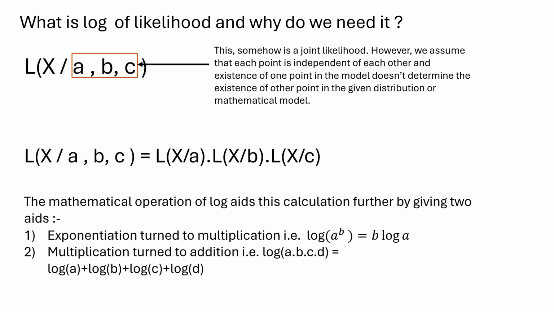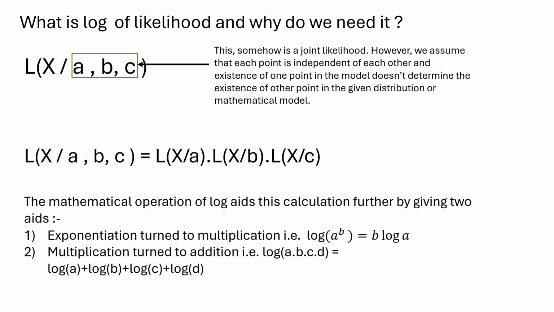Now what does the mathematical operation of log do? It aids the calculations further by giving two important facilities. The first facility is that exponentiation is turned into multiplication, that is, log of a to the power b is nothing but b into log of a.